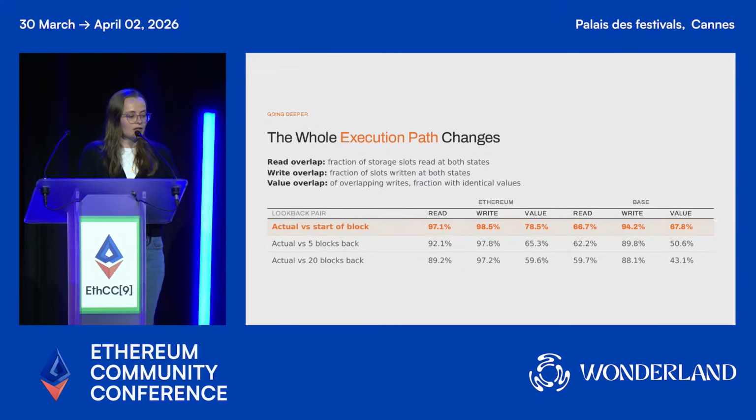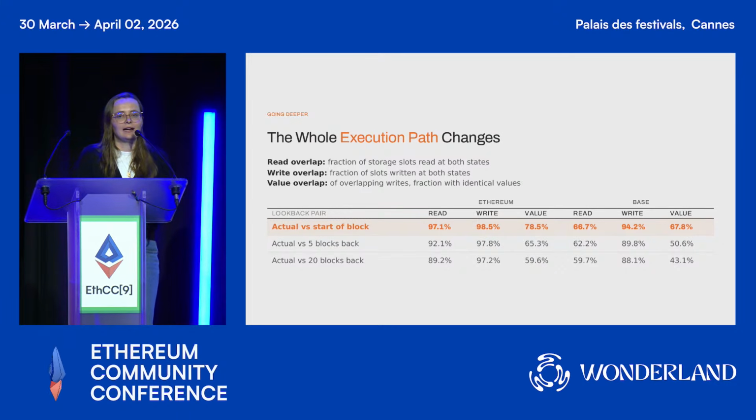And you can see that on Ethereum, the most important line is the one that is highlighted in orange. This just shows you the difference between the simulation at the start of the block, which is the state that the user in all likelihood, that's the max state they have access to in all likelihood.